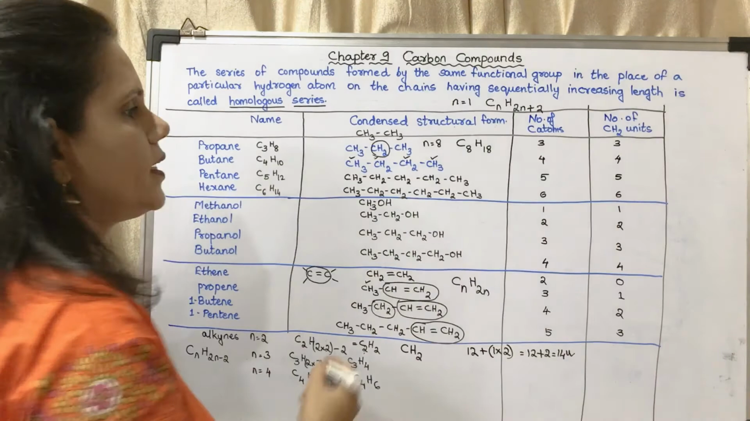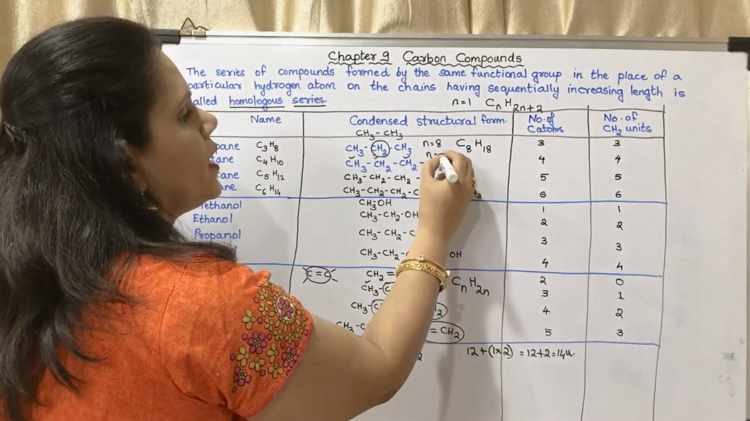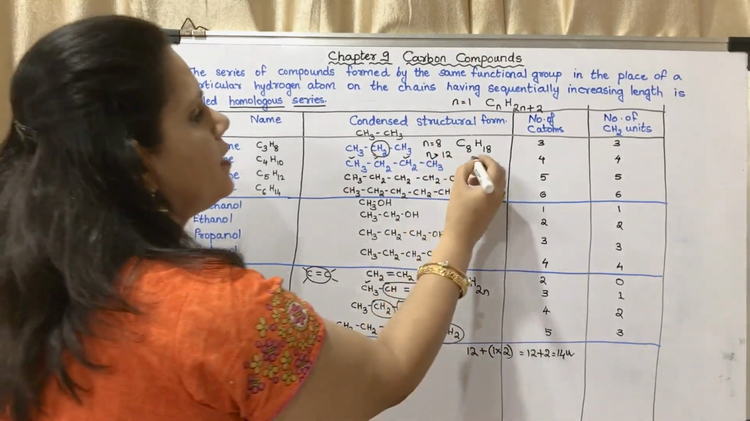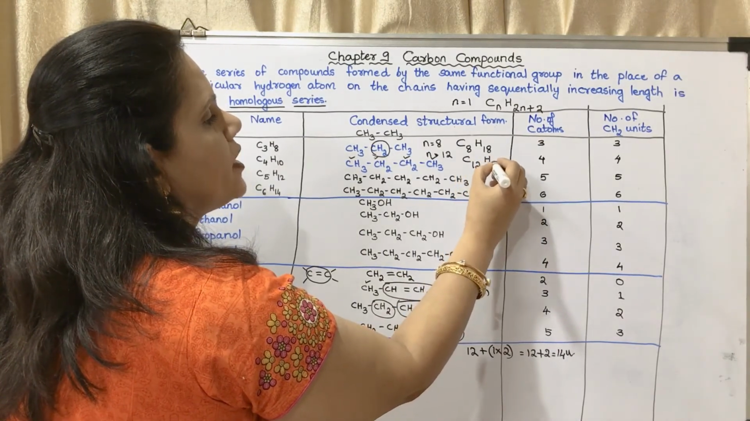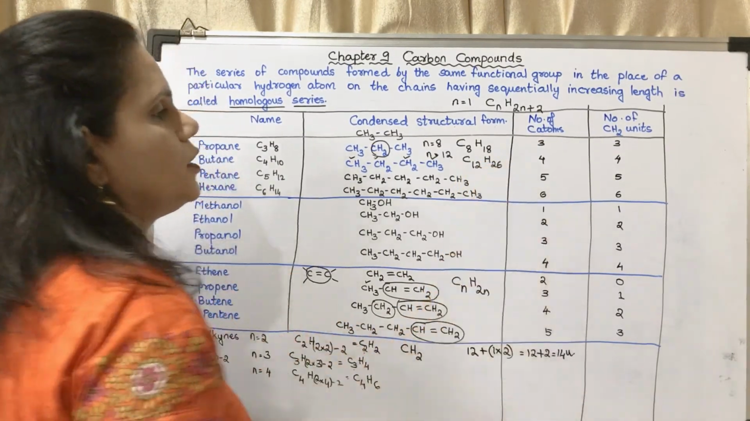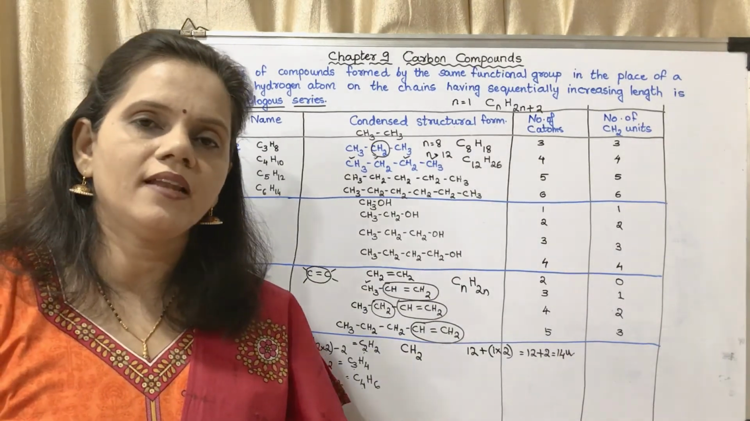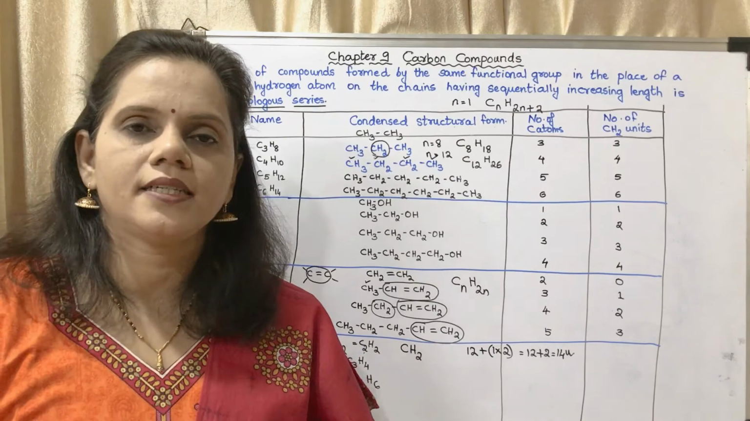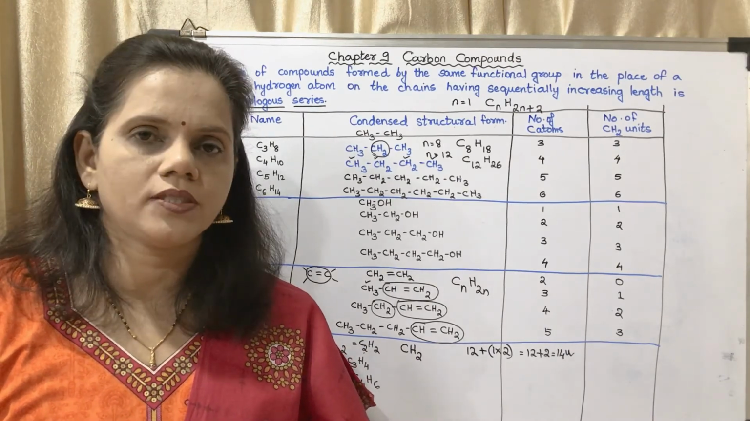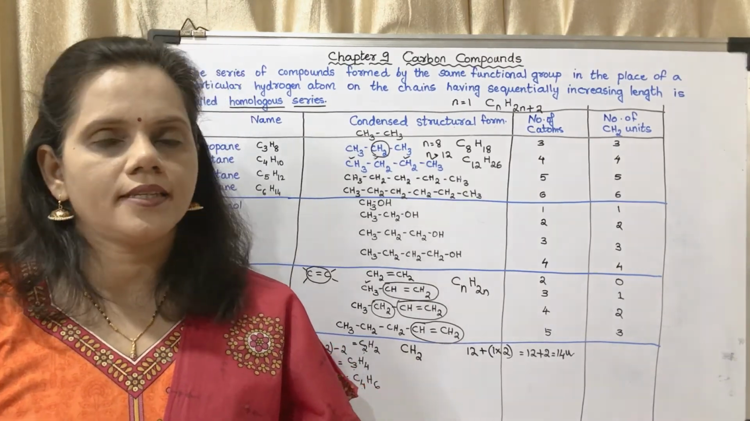Now the next is when n is equal to 12. When n is equal to 12, it will be C12H2 into 12, 24 plus 2, that is 26. It will be C12H26. This question could be asked as a 2-mark question or a 1-mark question. You may write the answers there itself.